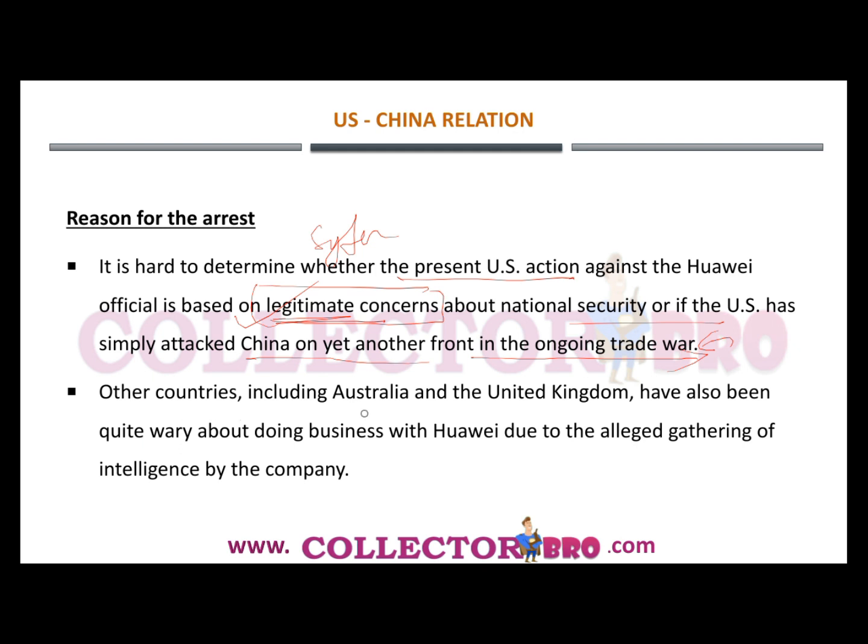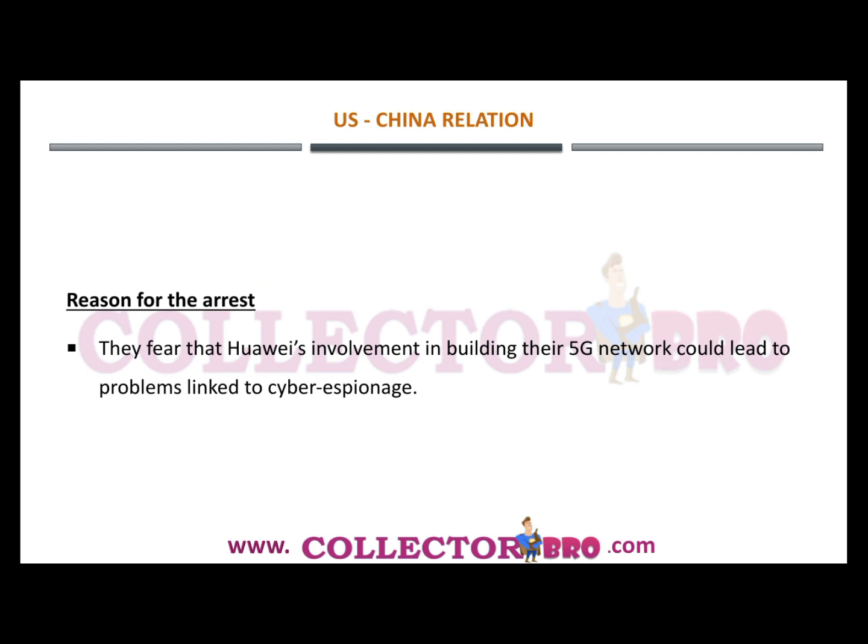Then other countries including Australia and the United Kingdom have also been quite worried about doing business with Huawei due to the alleged gathering of intelligence by the company. So this shows that this company has been spying in foreign countries. And further, they fear that Huawei's involvement in building their 5G network could lead to problems linked to cyber espionage.